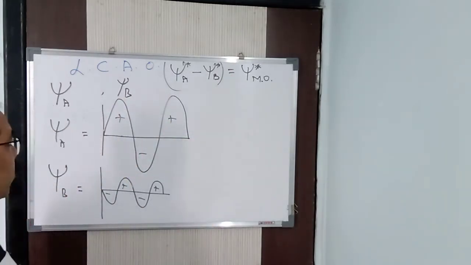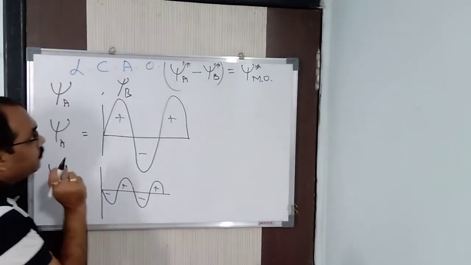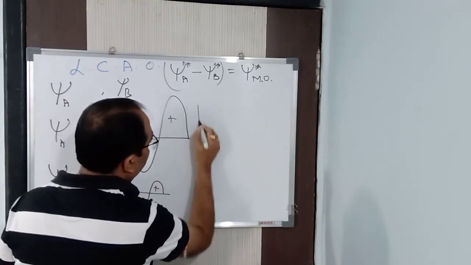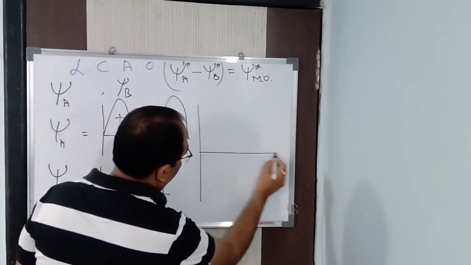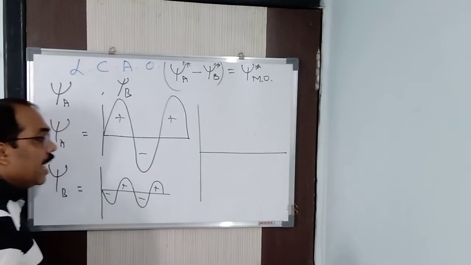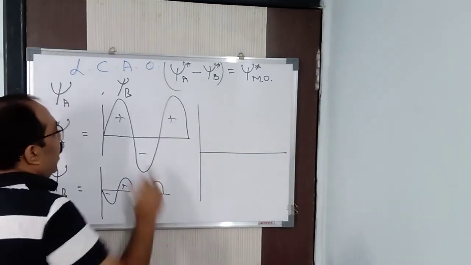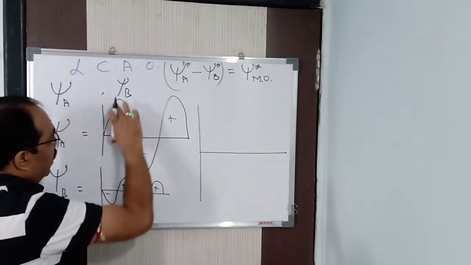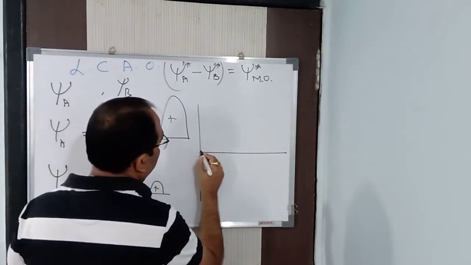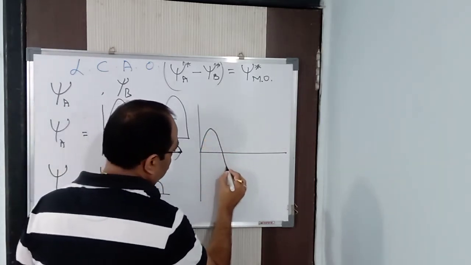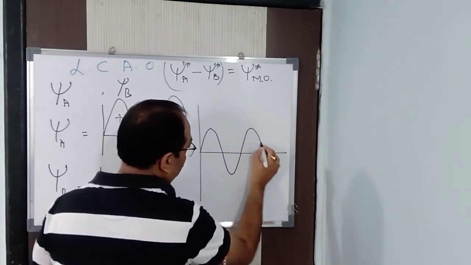So, what will be the diagram in that particular case? Here, the diagram will be this sort of. Now this diagram I am doing for anti-bonding. So I will subtract it, this minus this. The resultant is this almost.